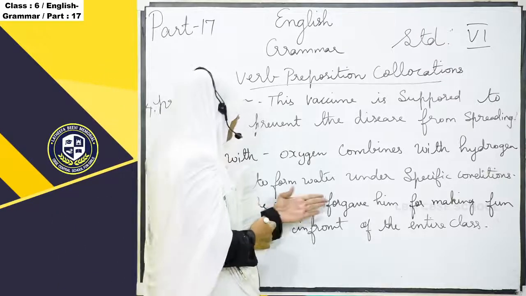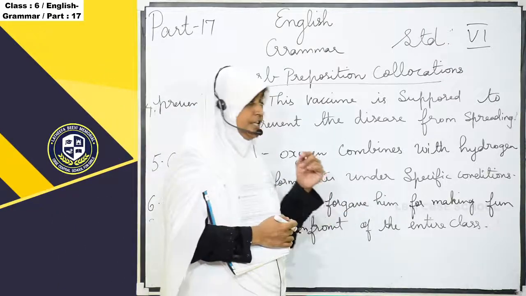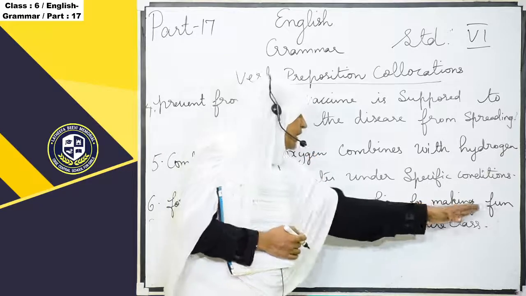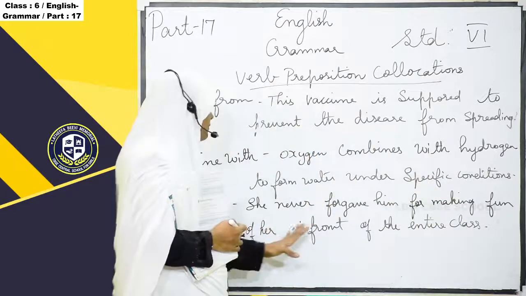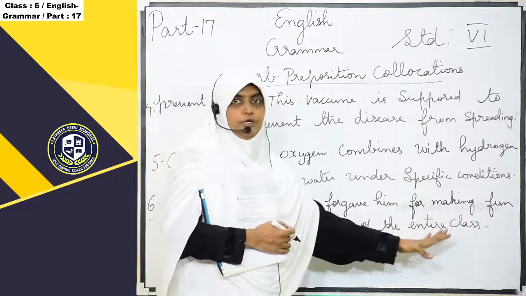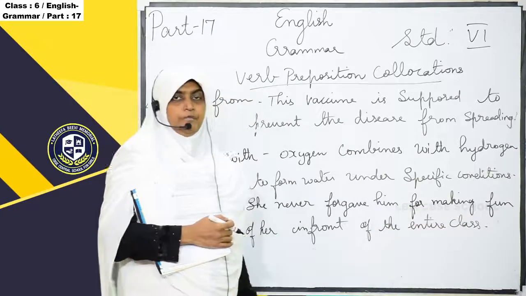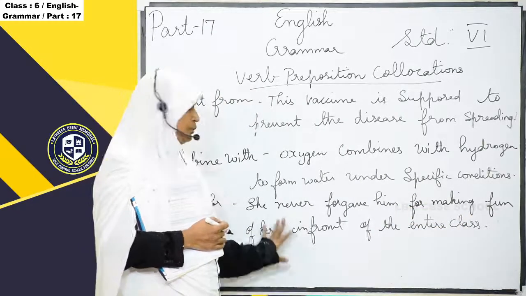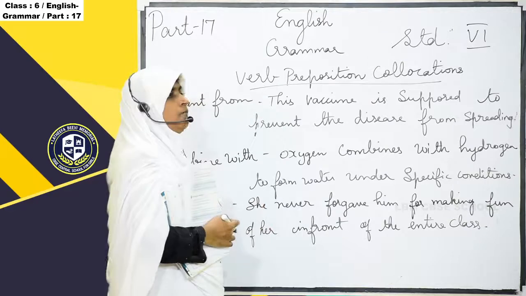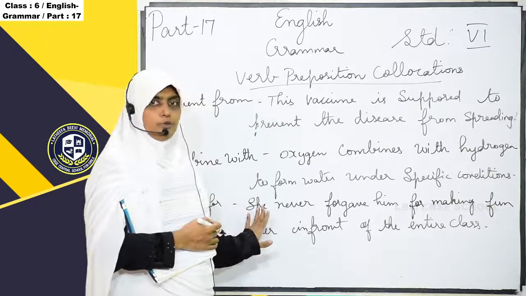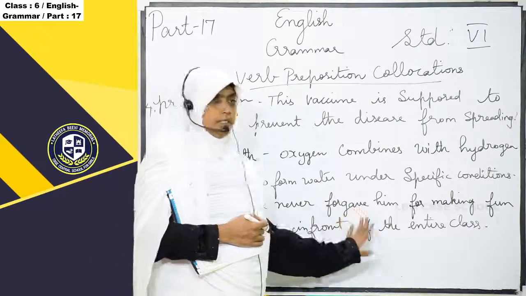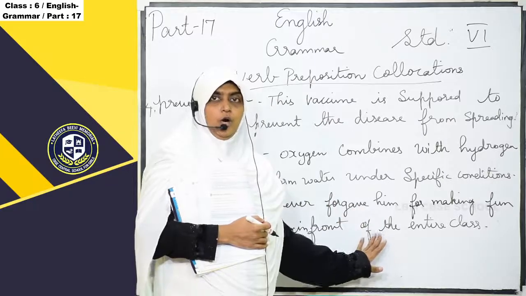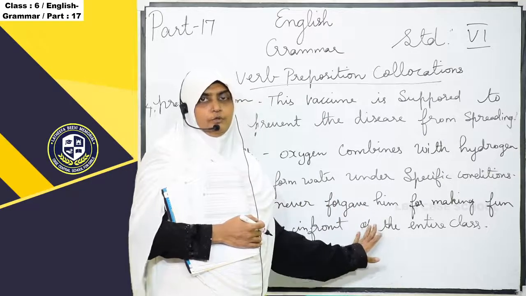She never forgave him. Okay, she never forgave him for making fun of her in front of the entire class. Okay, so we have to use this verb along with the preposition in a sentence. Okay, according to the sentence we have to use that.